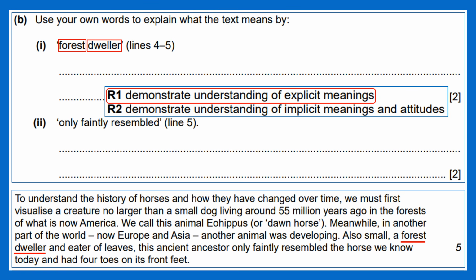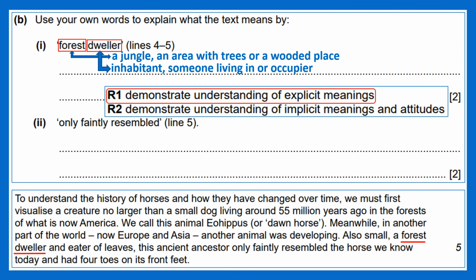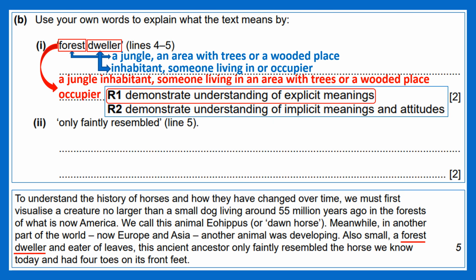From the context, forest means a jungle, an area with trees, or a wooded place. And dweller means inhabitant, someone living in, or occupier. Combining both meanings results in a comprehensive answer such as a jungle inhabitant, or someone living in an area with trees, or a wooded place occupier.